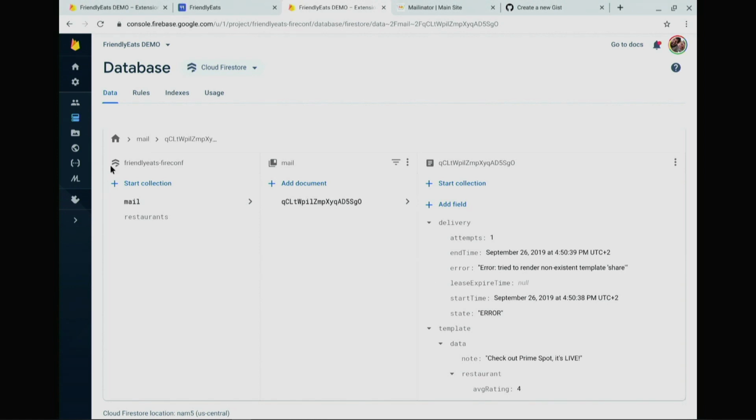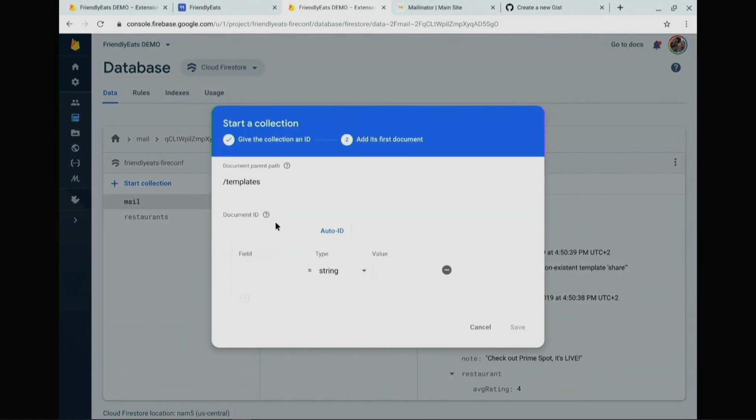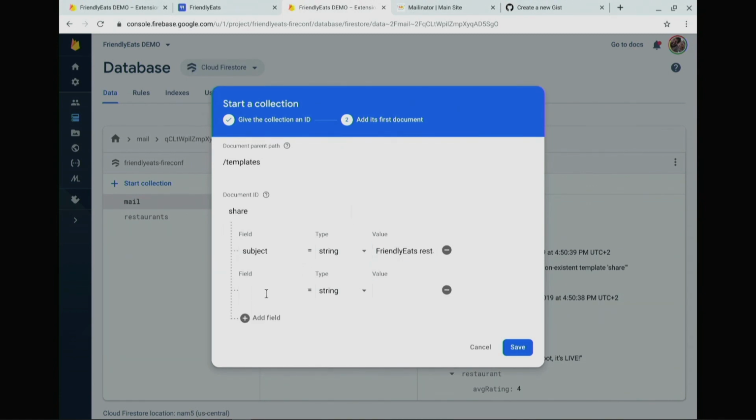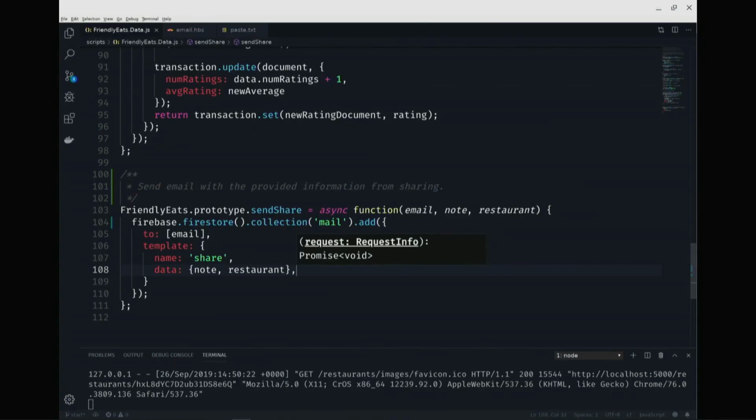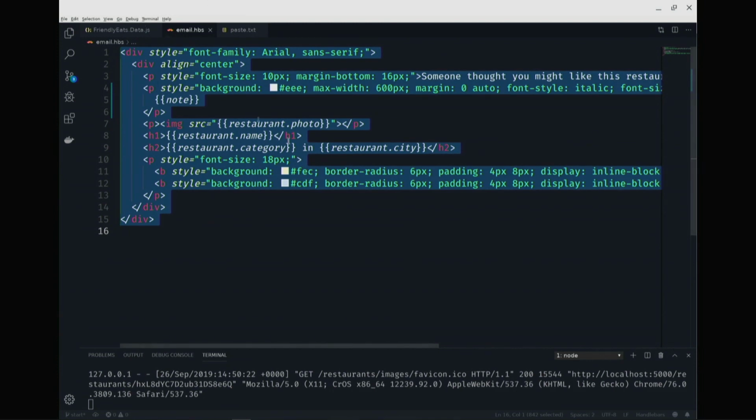So why don't we go ahead and do that? I'll create a new collection called templates. And this is called share. We need a subject line for our email. So let's say friendly eats restaurant recommendation. So these are just handlebars templates. So I can use the data that I sent along in the message. And then HTML. You know what? I am not going to sit here and make you watch me write email HTML live on stage. So instead, I'm just going to copy this template that I've already written.